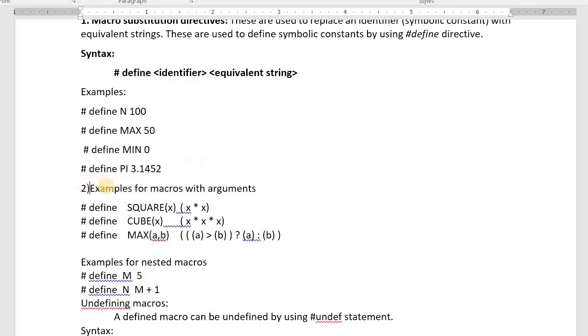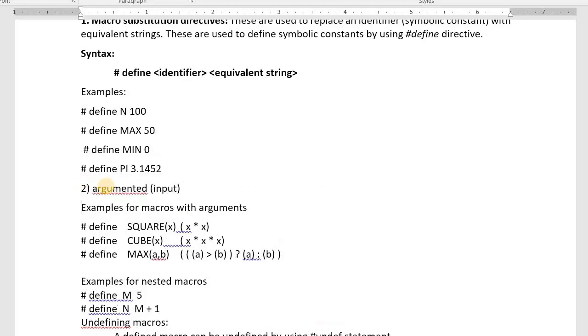Argumented macros means what? Argument means input. You can pass inputs to the macros. See here, square is a macro, square is a symbol. You can pass one value to it, x. If you pass x to it, it returns x into x.